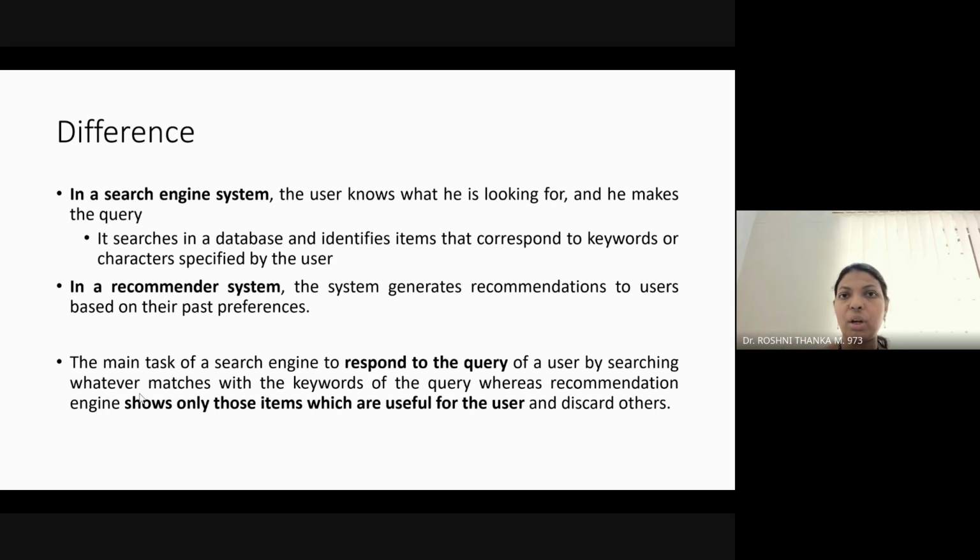Based on our domain knowledge, we have to find the best solution for our search. But a recommendation system is a push system. The system itself starts the initiative and gives recommendations to the user based upon past search histories and also our past preferences.